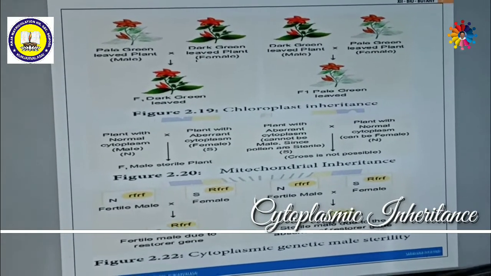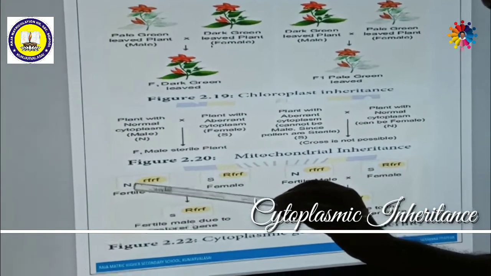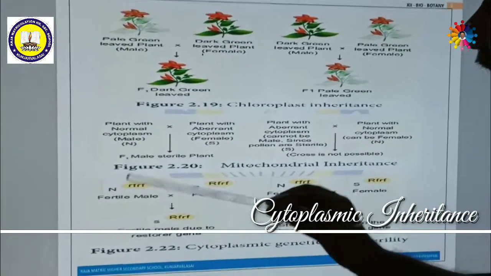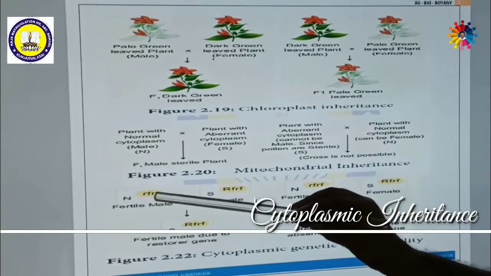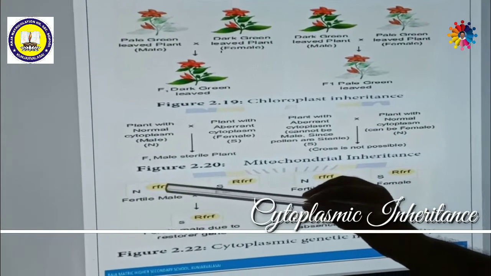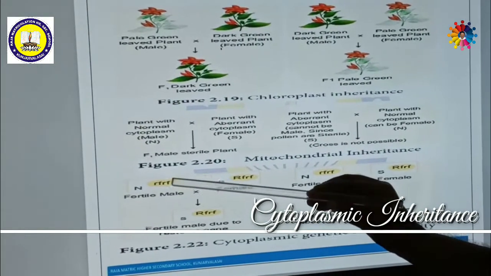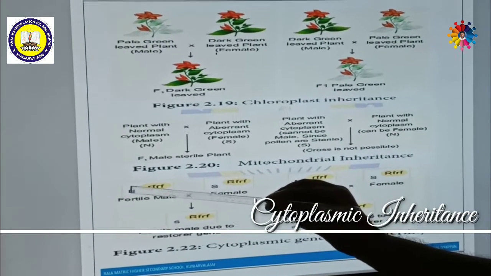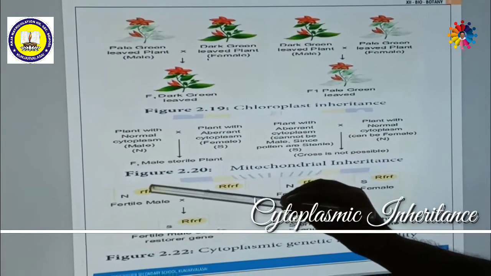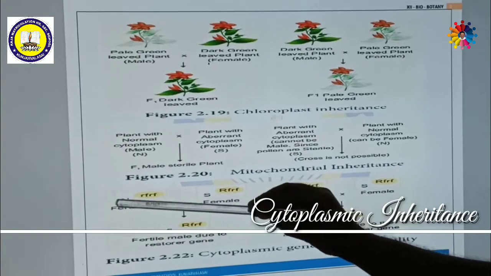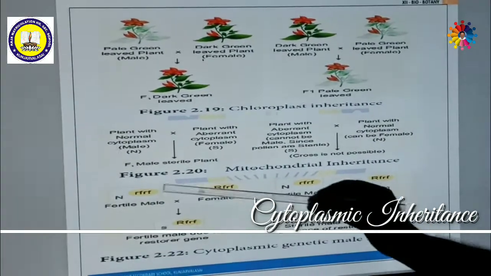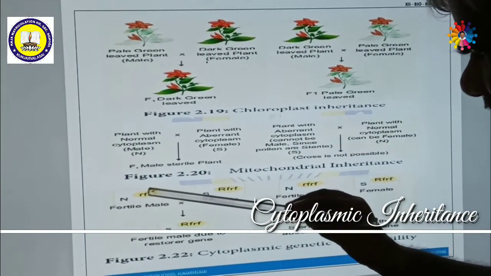See here, this is a normal cytoplasm with a recessive restore fertility gene present in the nucleus. This is a gene present in the nucleus, and this is a gene present in the cytoplasm. This is indicated by the nucleus, and this is indicated by the cytoplasm. The outer is the cytoplasm, the center is the nucleus.